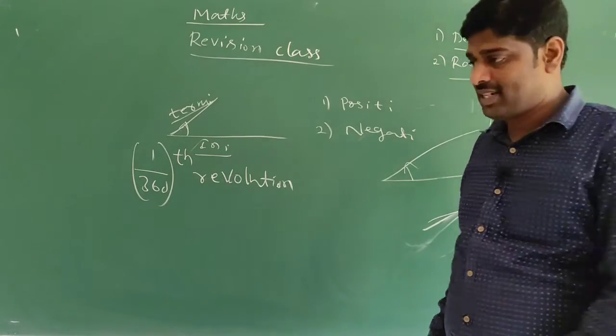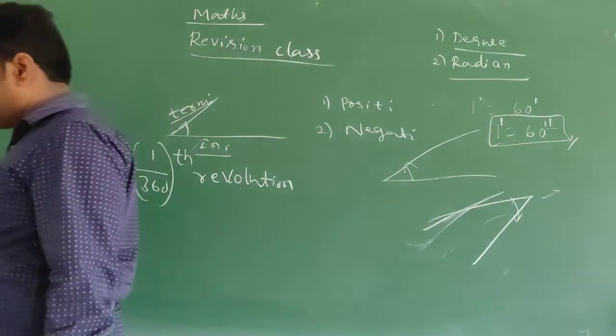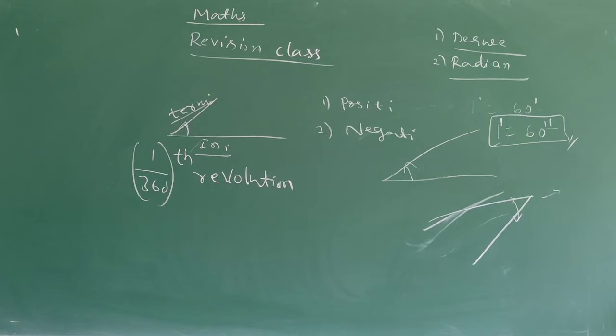Now the relation between degree measure and radian measure.